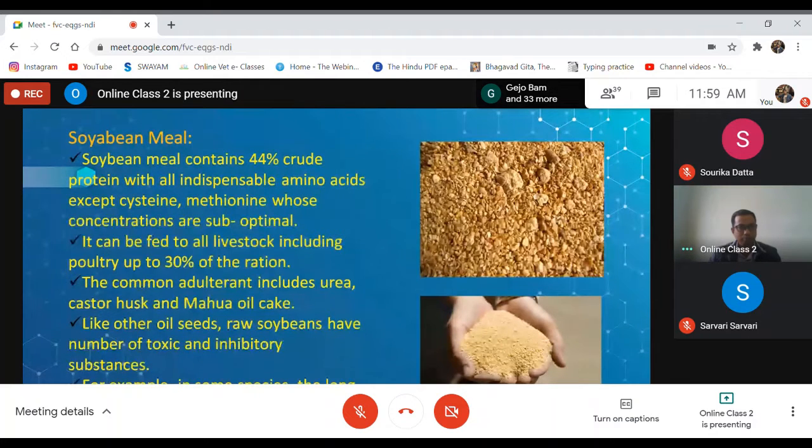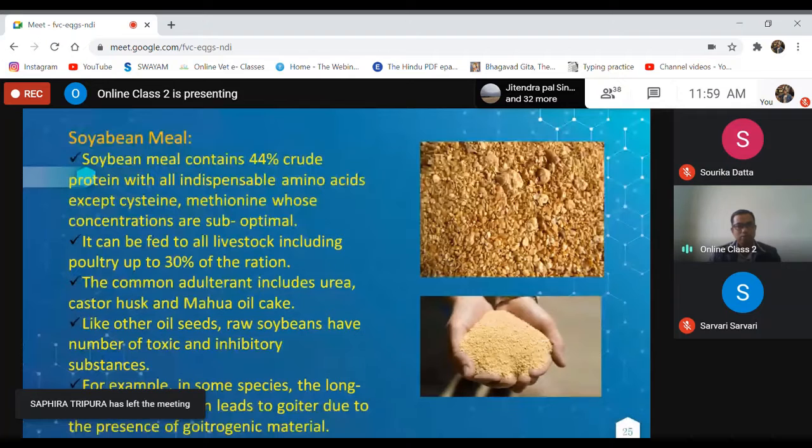Like other oilseeds, raw soybeans have a number of toxic and inhibitory substances. And one of the essential factors present in raw soybeans is goitrin. It is a goitrogenic material.